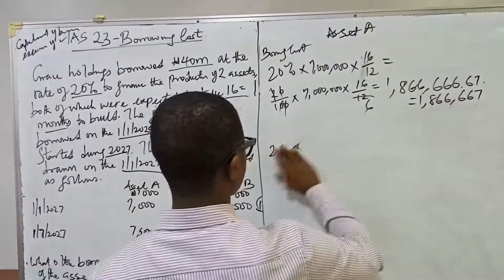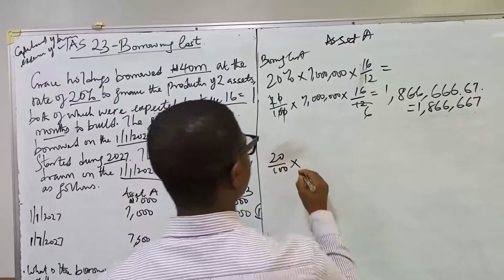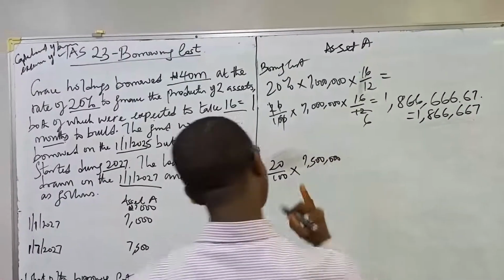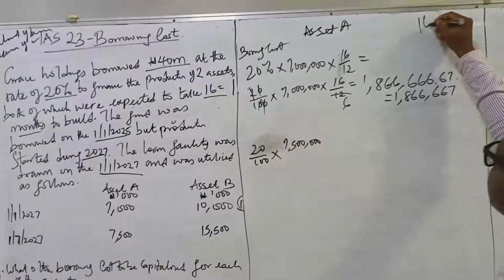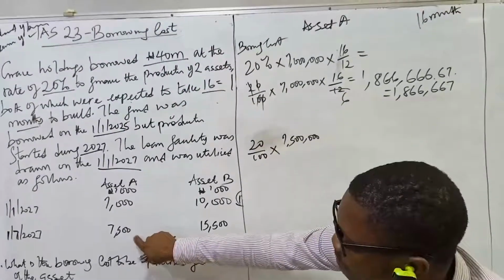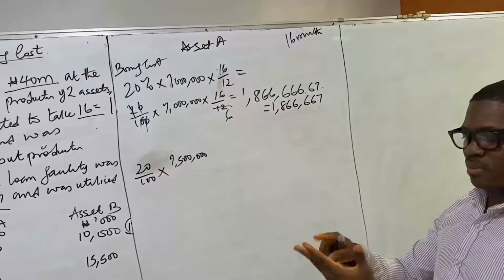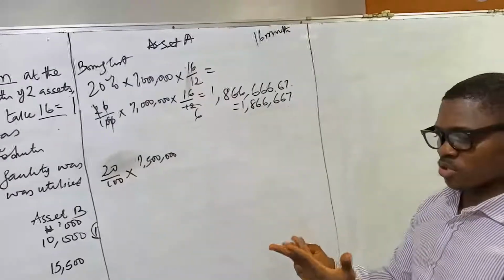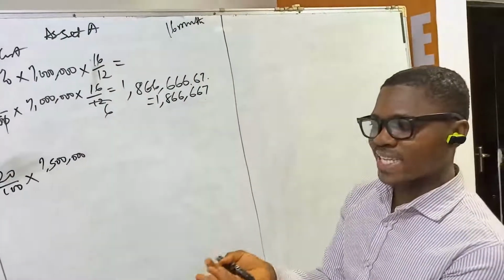We have 20/100 multiplied by 7.5 million. Note, we have 16 months, but this 7.5 million was not drawn until the 7th month. So we have January, February, March, April, May, June, July, August, September, October, November, December, 12 months. So we have 16 months. So out of 16 months, 6 months are already gone.